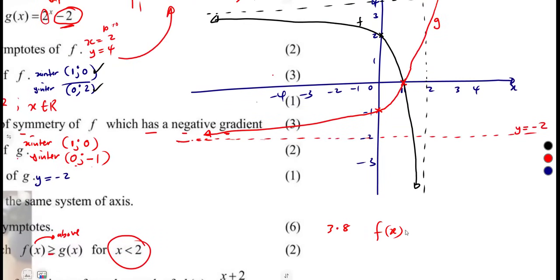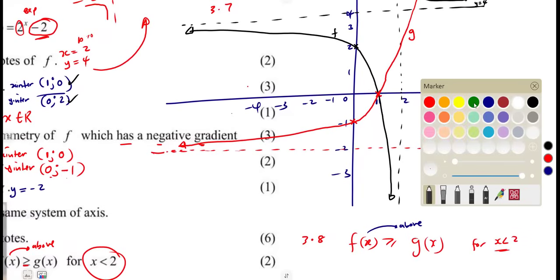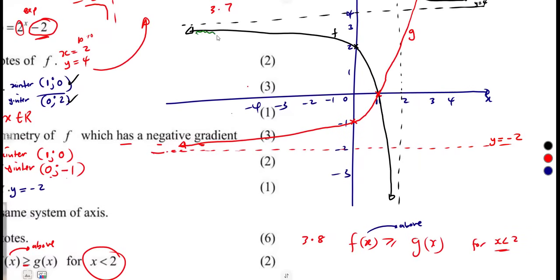Where is it that f(x) is greater than or equal to g(x)? But for values of x that are less than 2. You're going to notice that where f is above, that's greater than, it must be on top of g(x). So our f, where it is found on top of g(x), it is here. You can see this is our f. It is above g(x). Our f up to 1.